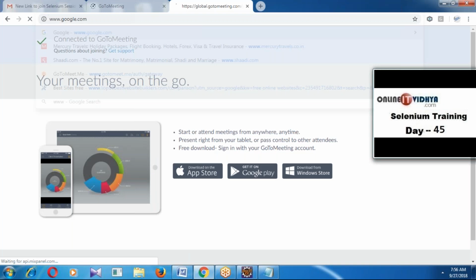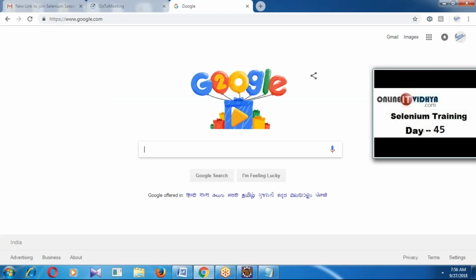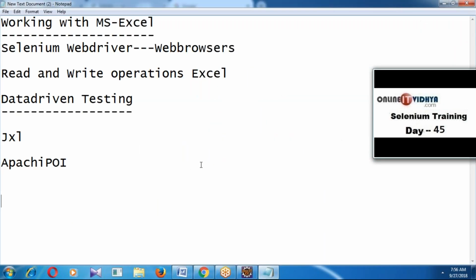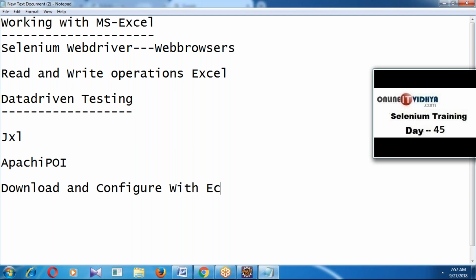First I will show that. Download and configure with Eclipse. So how to download and configure with Eclipse, understand?